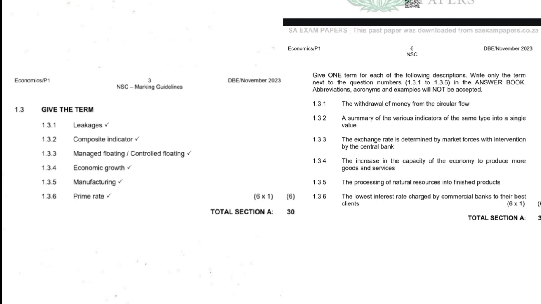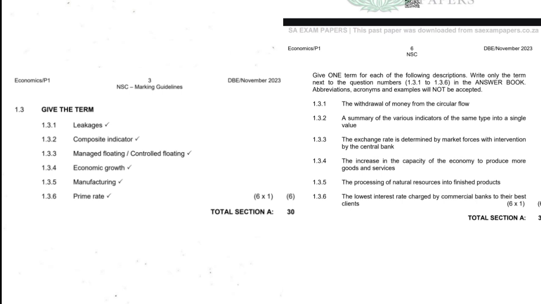1.3.4, the increase in the capacity of the economy to produce more goods and services. Which one is this one? It's not GDP, guys. It's economic growth.